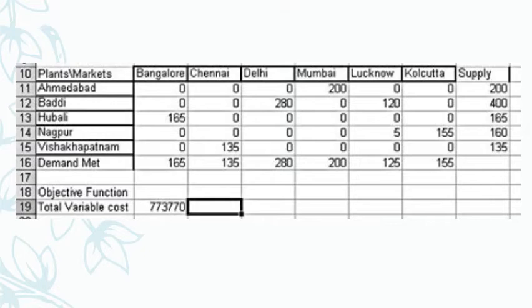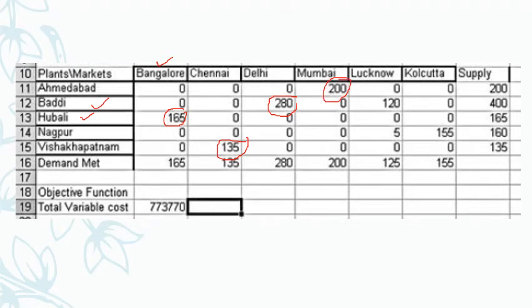Once you click on the answer, 7,70,770 rupees. That is the total minimum variable cost. When does that happen? When plant at Hubli meets the demand at Bangalore, 165, everything is met. And plant at Baddi meets 280 of Delhi. Plant at Vishakhapatnam meets the requirement of Chennai, everything. And then plant at Ahmedabad meets the requirement at Mumbai.